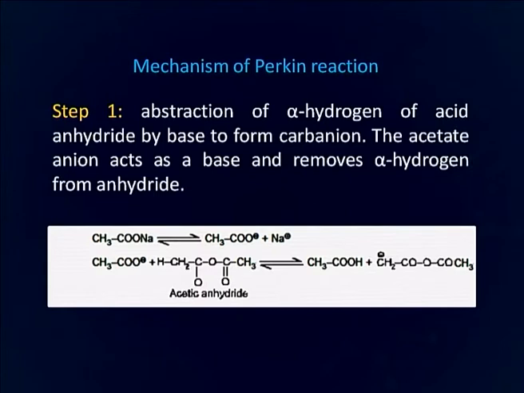The step 1 of Perkin reaction involves abstraction of alpha hydrogen of acetic anhydride by a base to form carbanion. The acetate anion acts as base and removes alpha hydrogen from anhydride. You can see here that this is sodium acetate, which dissociates into acetate anion and sodium plus ion. This acetate abstracts the alpha hydrogen from acetic anhydride and generates this carbanion.